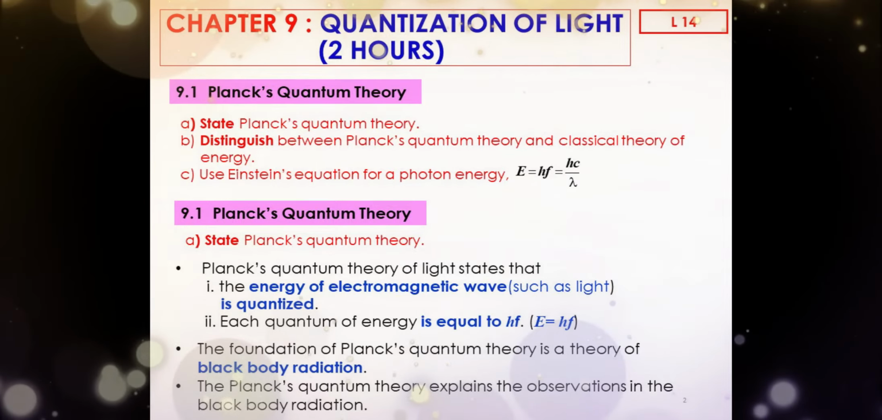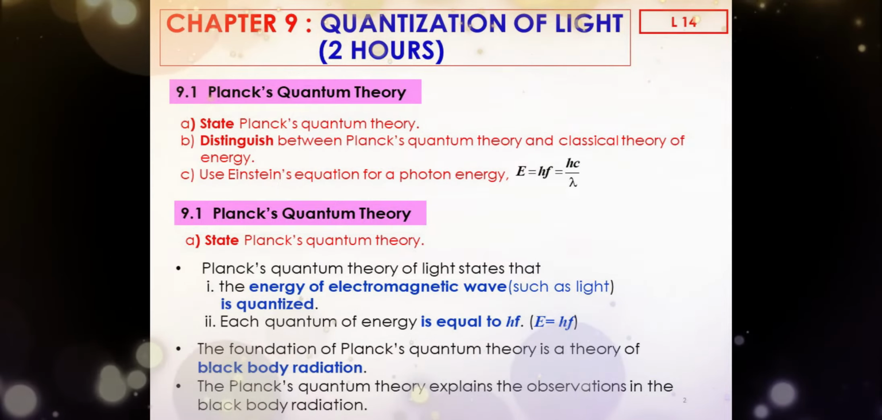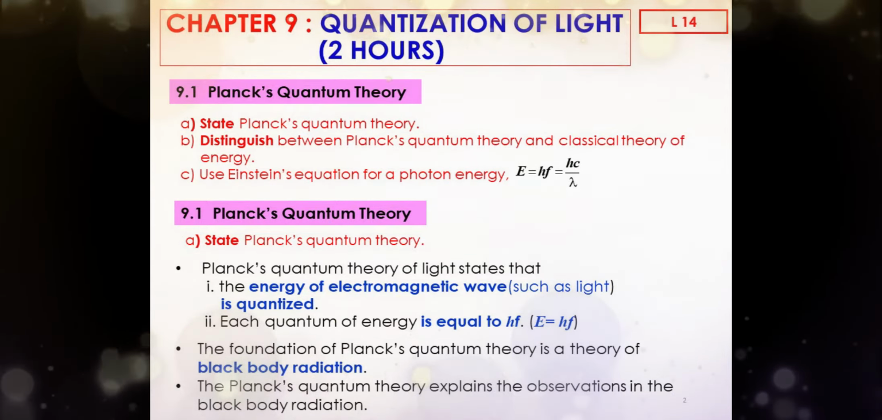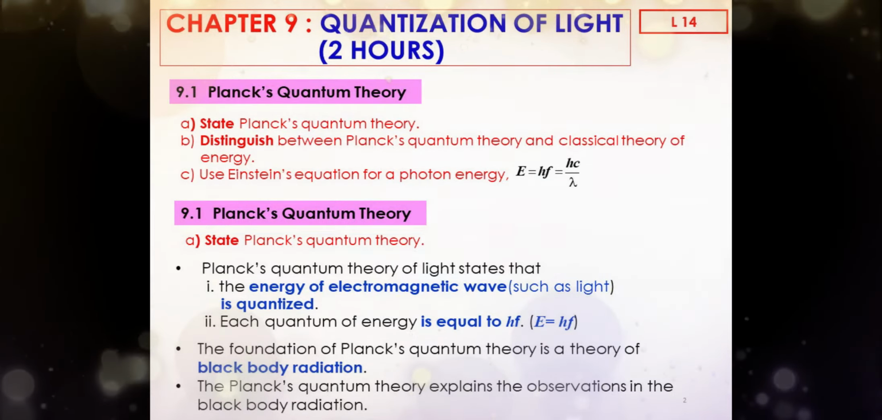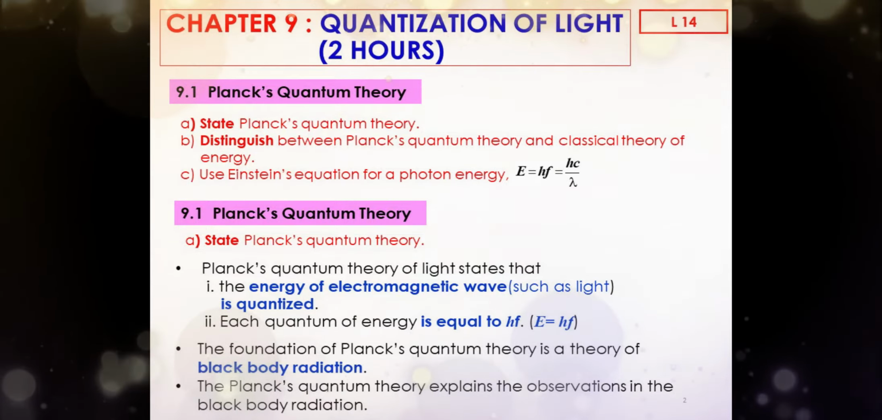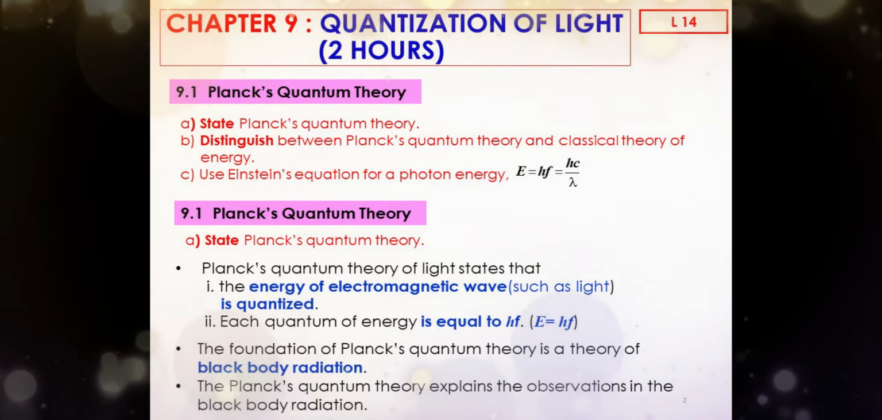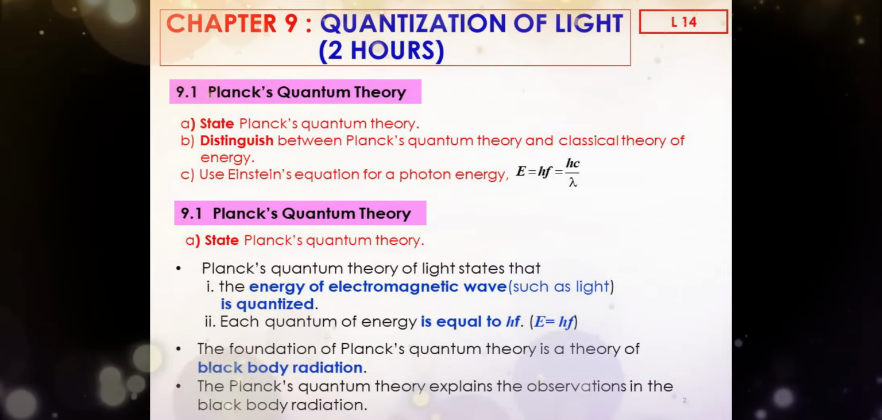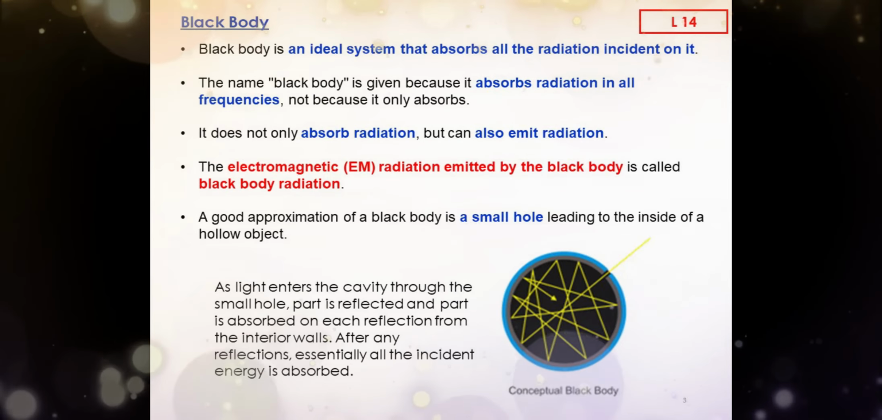According to Planck's quantum theory, different atoms and molecules can emit or absorb energy in discrete quantities only. The smallest amount of energy that can be emitted or absorbed in the form of electromagnetic radiation is known as a quantum. The foundation of Planck's quantum theory is the theory of blackbody radiation. Planck's quantum theory explains the observations in blackbody radiation.